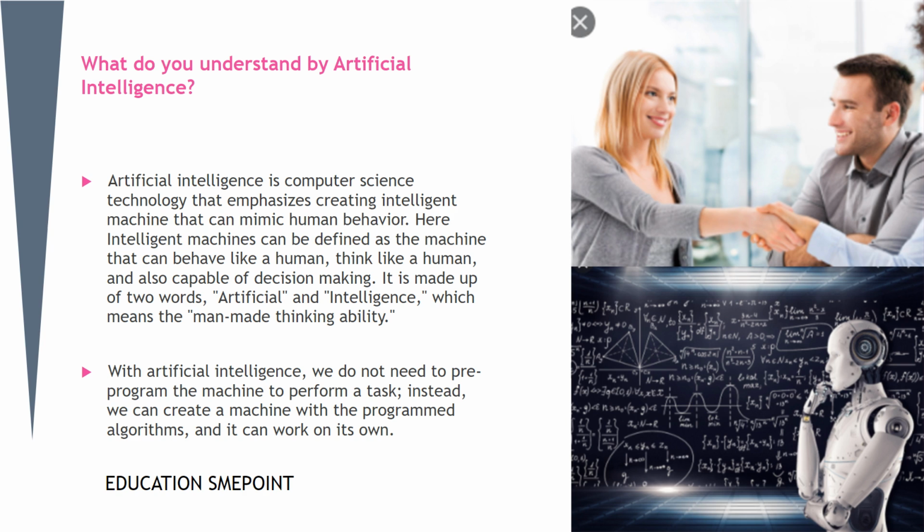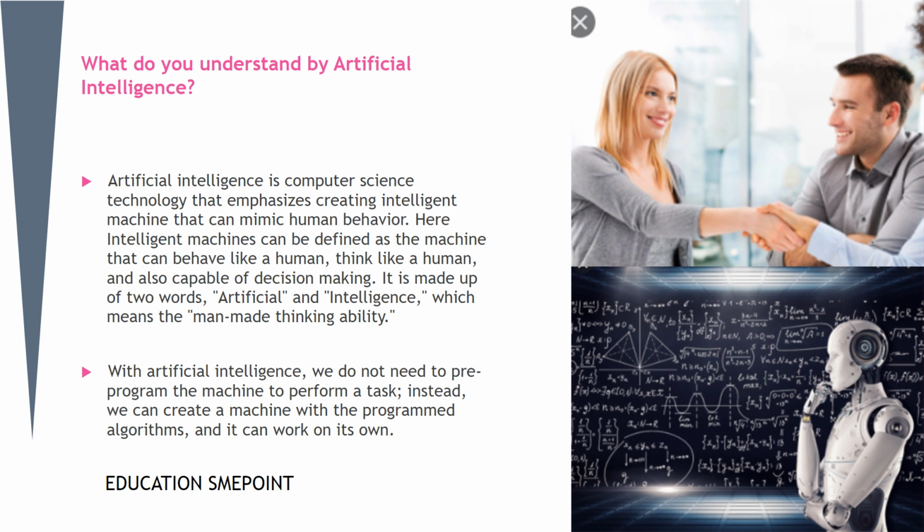What do you understand by artificial intelligence? Artificial intelligence is computer science technology that emphasizes creating intelligent machines that can mimic human behavior. Here, intelligent machines can be defined as machines that can behave like a human, think like a human, and are also capable of decision making.